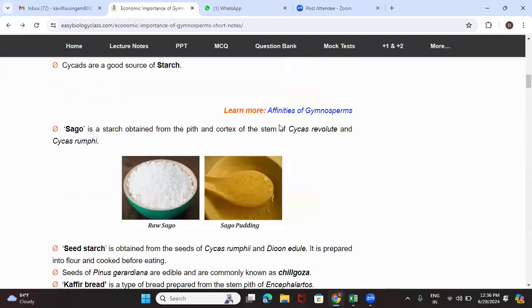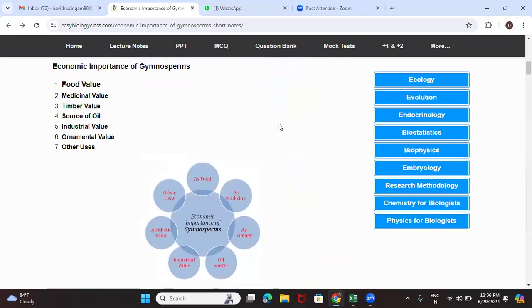When I talk about the economic importance of these gymnosperms, they play the role of food. They also have medicinal value. Next, timber value, source of oil, some industrial value, and the ornamental, that is the aesthetic value, also, and other uses.